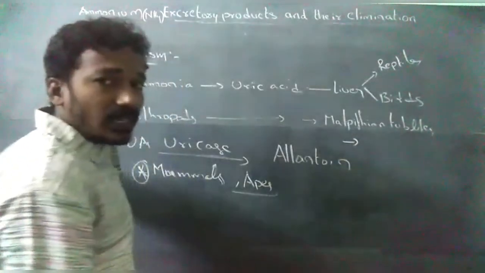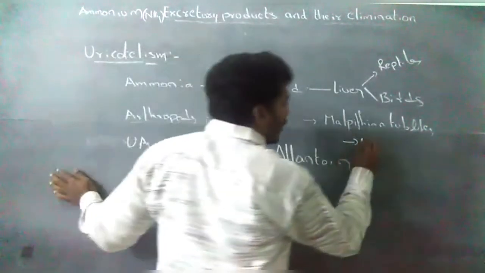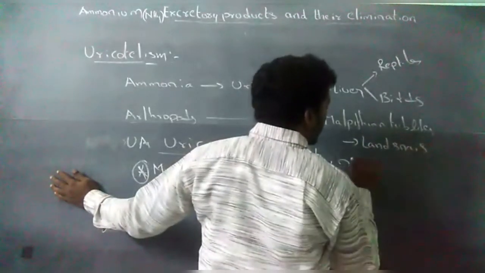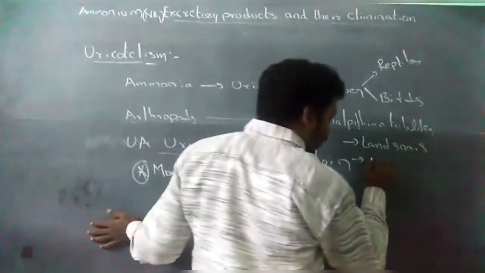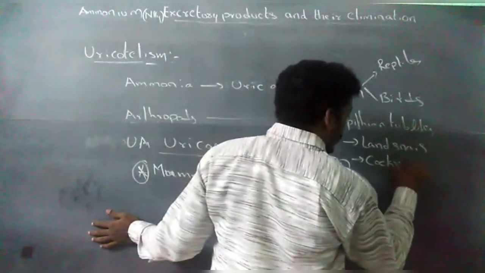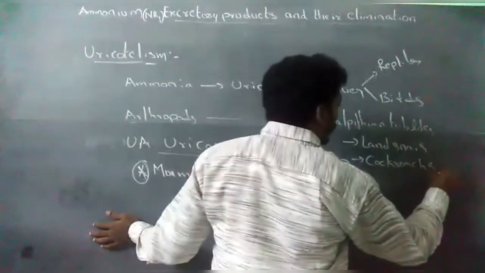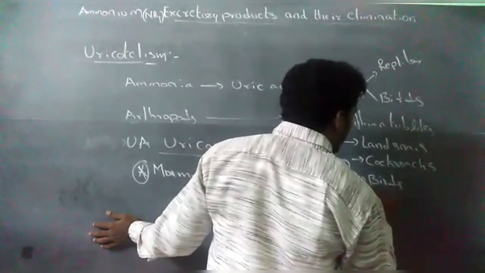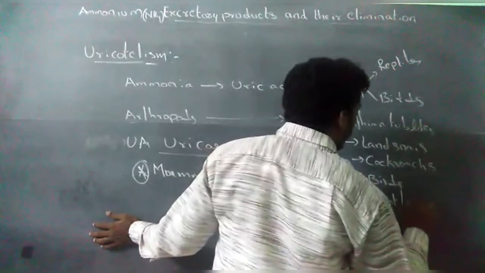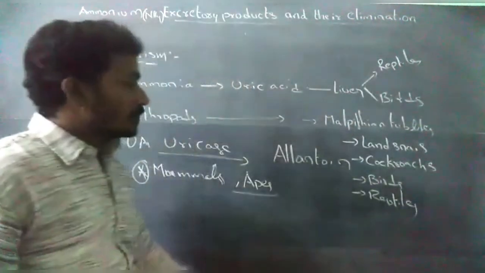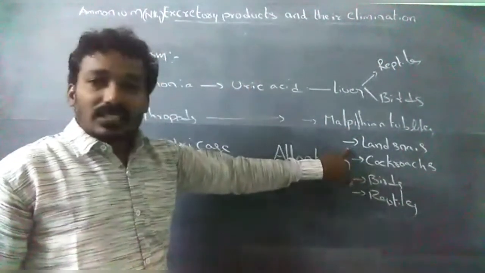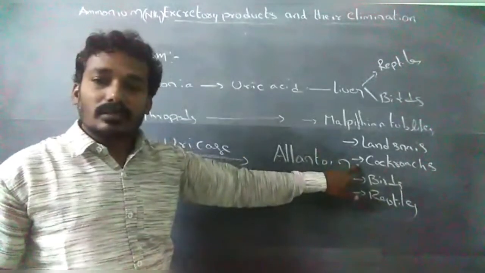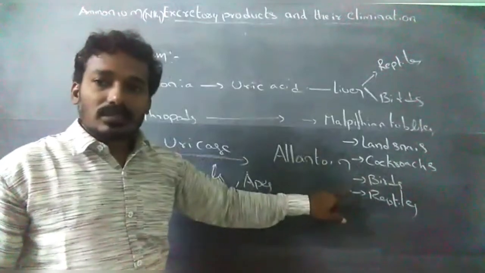Examples of uricotelic organisms: land snails, tracheal arthropods like cockroaches, birds, and reptiles.